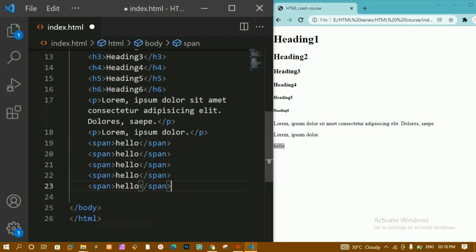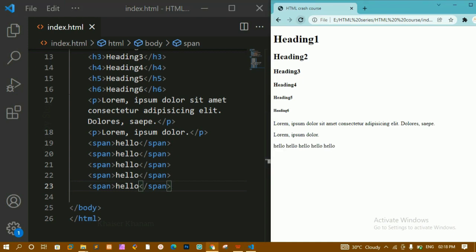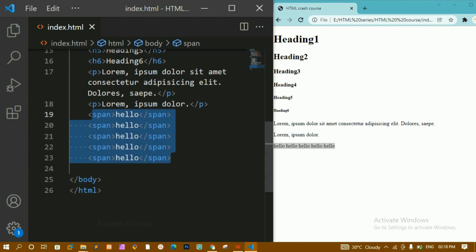In the same way, if I write it here 5 times and refresh, you can see hello, hello, hello. All the content inside these will be printed next to each other because these are inline elements. We have multiple inline elements. They take only the space that is required. They will not take the complete width. They are not going to block extra space for themselves.